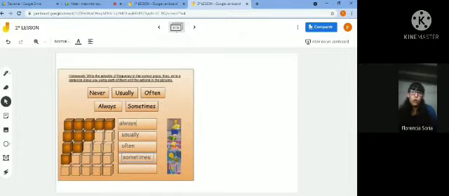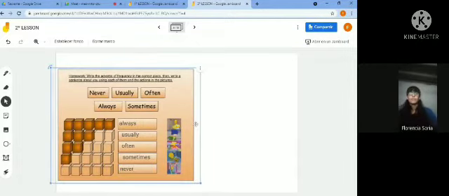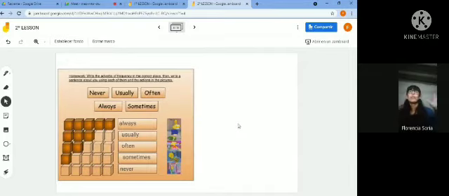Now, the last one is never. Okay? So, what does this mean? That you nunca, okay? You nunca do it, for example. So, here you have to write never. But according to this word, you have to write a sentence according to the picture that you have next to the adverbs of frequency.